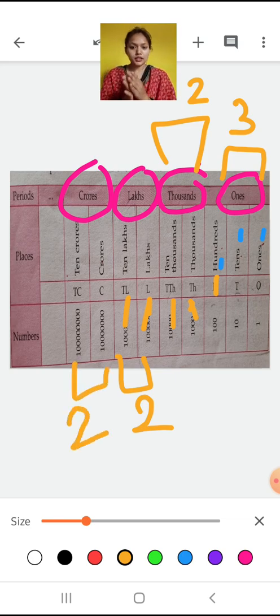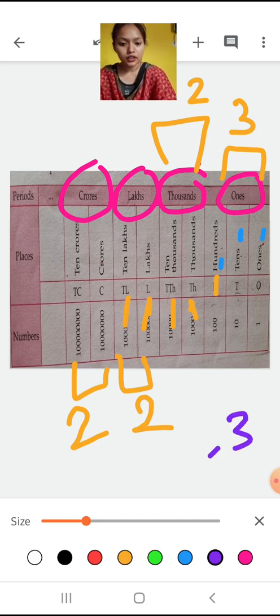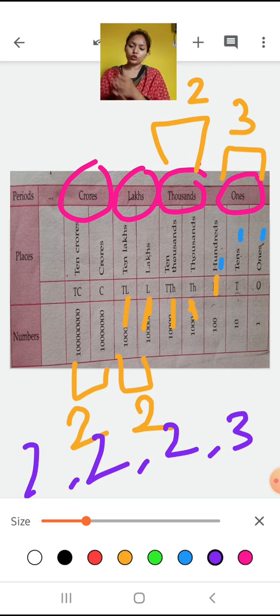So you can see the division. Can you see the division? The first one is division of 3. Ones, tens and hundreds, they are together. So 3, then 1,000 and 10,000 together. So 2 are there. Then lakh and 10 lakh are together. This is the 2 one. Then crore and 10 crore are together. So what's this series? 3, then 2, 2 and 2, and so on. So this pattern is followed in the Indian system: 3, 2, 2, 2, and so on. Okay, so this pattern is followed in the case of only the Indian system.